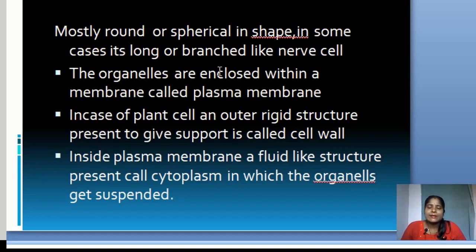In the plant cell, the outer structure is rigid and rectangular in shape, and this rigid structure, the cell wall, gives support to the plant to stand erect. Inside the plasma membrane, a fluid-like structure called cytoplasm is present, in which the organelles are suspended.